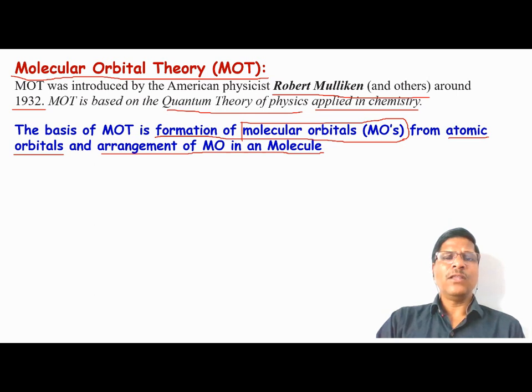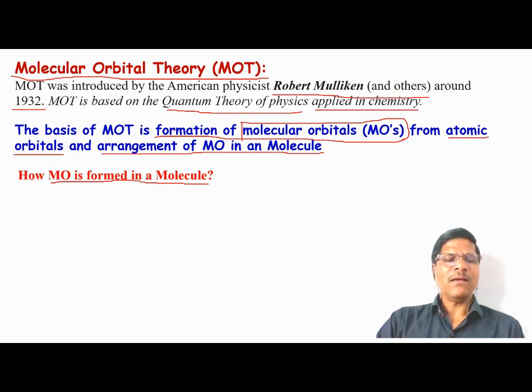These are the 3-4 major concepts in the molecular orbital theory, and we will explain all these concepts in detail in a series of lectures. So the very first concept in this lecture we have to explain is how molecular orbital is formed.